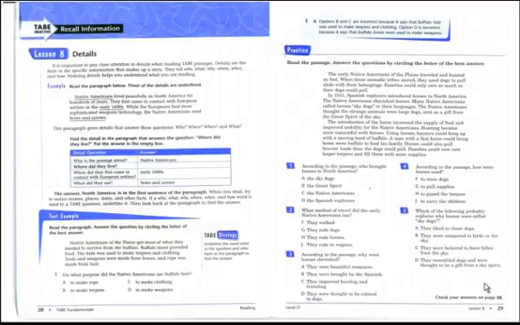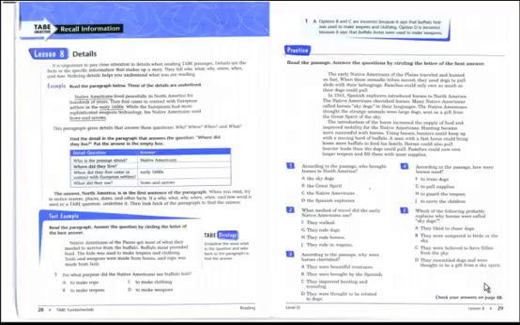Number 4, according to the passage, how were horses used? F, to train dogs. G, to pull supplies. H, to guard the teepees. Or J, to carry the children. And again, if we scan that third paragraph, we see a sentence that says, horses could also pull heavier loads than the dogs could pull. So we know they were used to pull supplies. So the answer is G, to pull supplies.